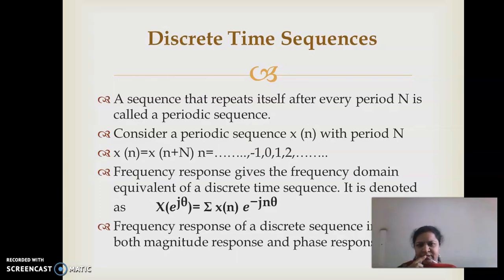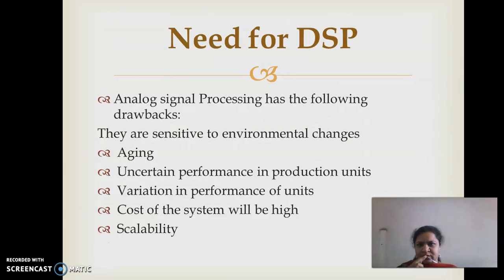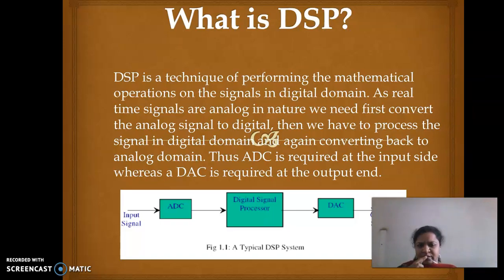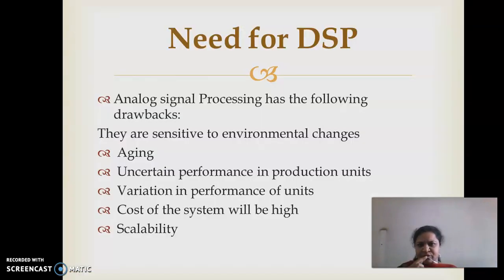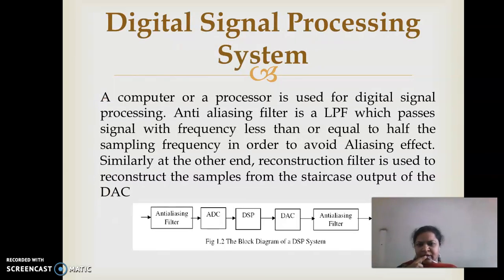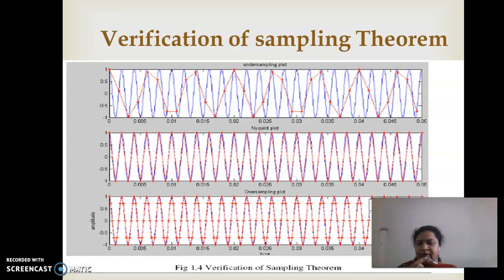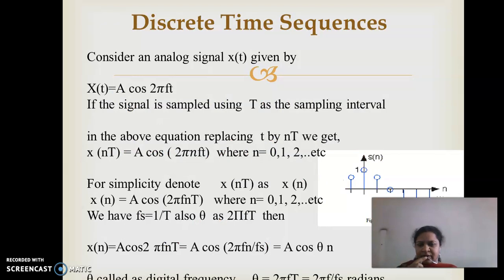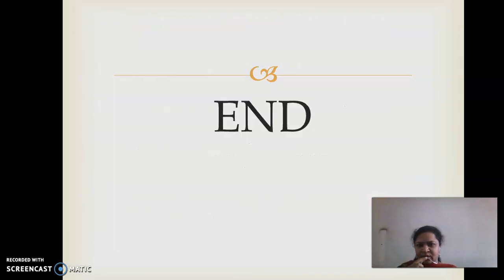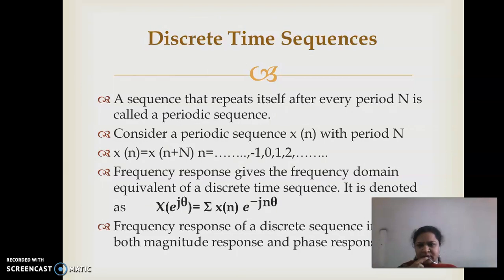That's all we have seen today: what a block diagram of a DSP consists of, what is the need of a DSP, and what the different blocks of a DSP are. So what is sampling? If we do not maintain the sampling properly, what happens to the reconstructed signal? And what are discrete time sequences? How can we represent discrete time sequences? And then, thank you.